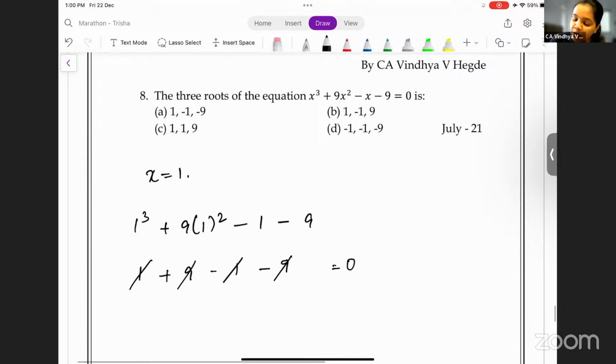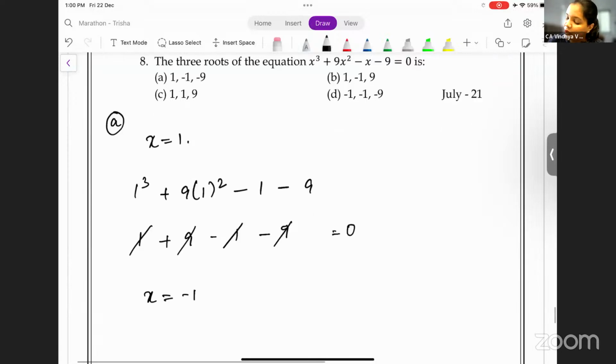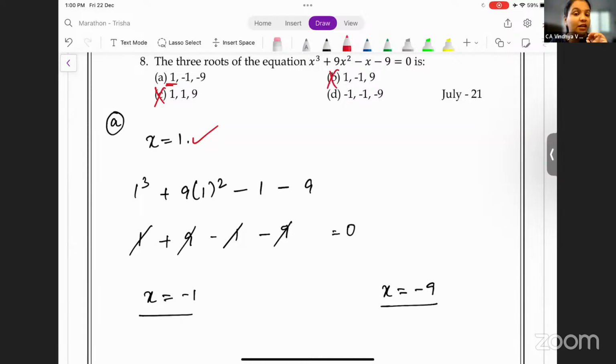So similarly, when you use option A to substitute the value of x as minus 1, then you will also substitute the value of x as minus 9. Now remember, only if the first value satisfies, go to the next value. Else skip the option and go to the next option. I hope this is clear. Okay. One more important thing here. If 1 does not satisfy, then any option with 1 will be cancelled. Example, I'm just giving you an example. Here 1 satisfies. But I'm just telling you that if the value 1 does not satisfy, then any answer with 1 will be eliminated. Is this clear till here?